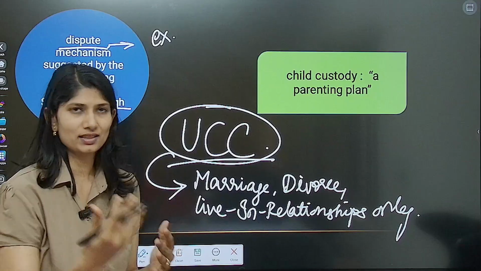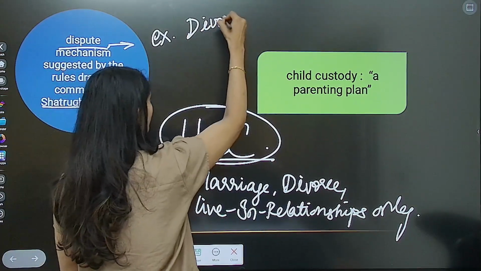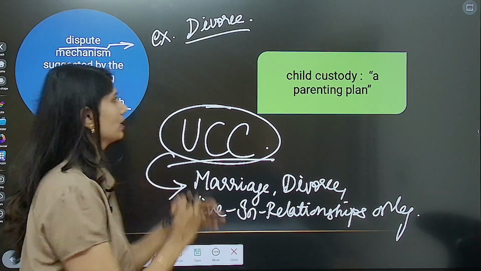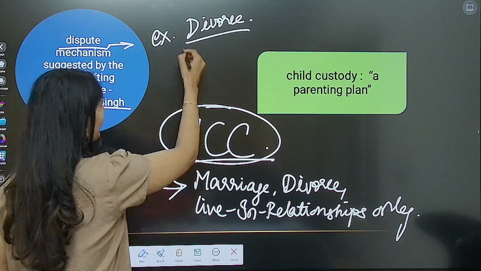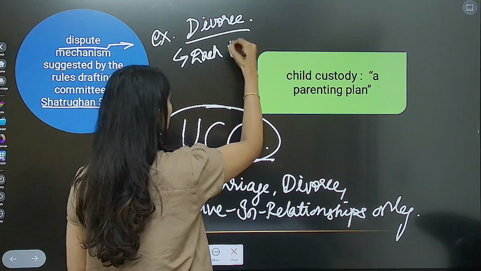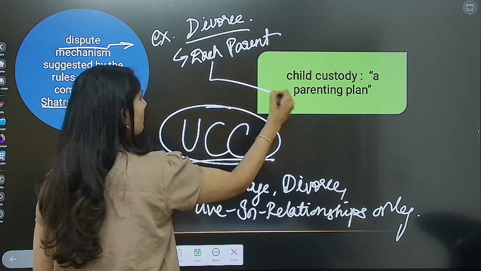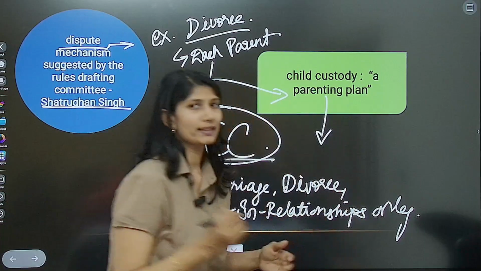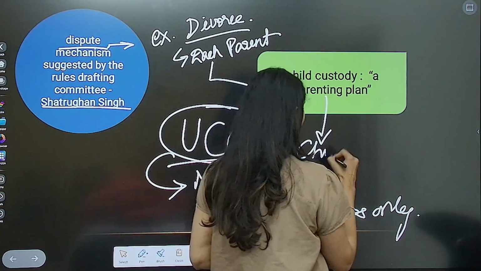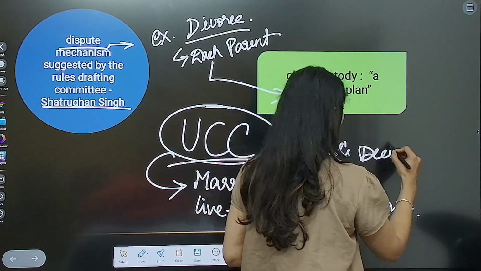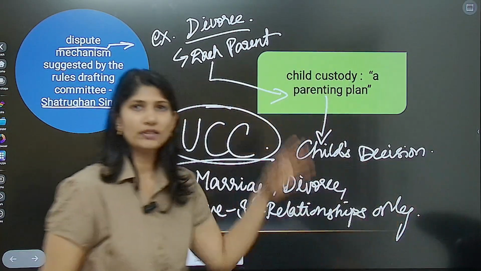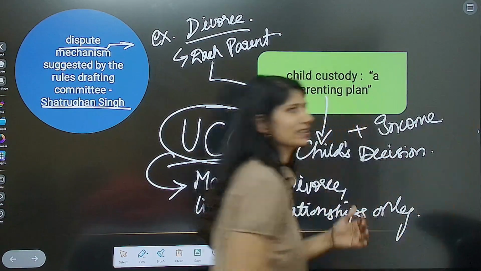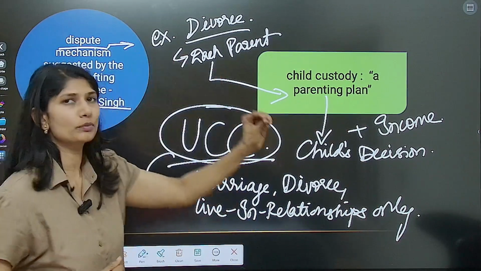Let's say a couple has decided to divorce. They have a child. Now, how they will decide child custody is that each parent is supposed to give a parenting plan. Based on that, they will also ask for the child's decision. They will look into all the factors along with income, maintenance, everything, and then they will come to a decision.